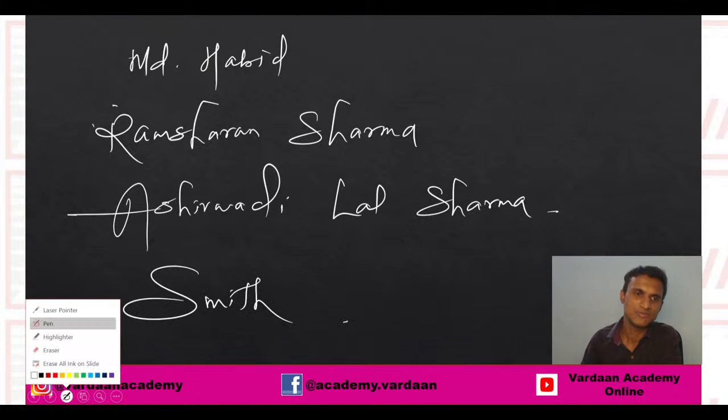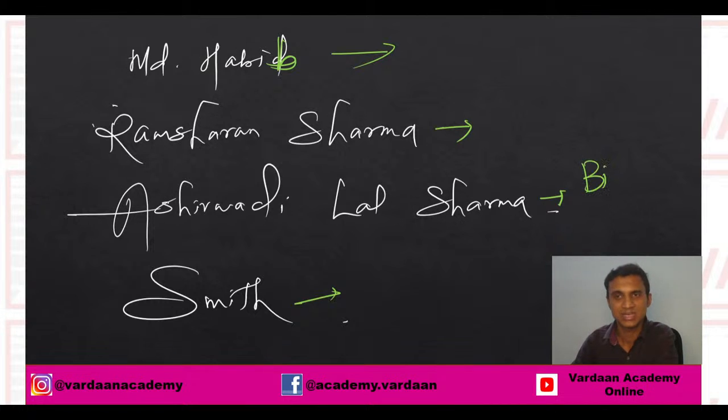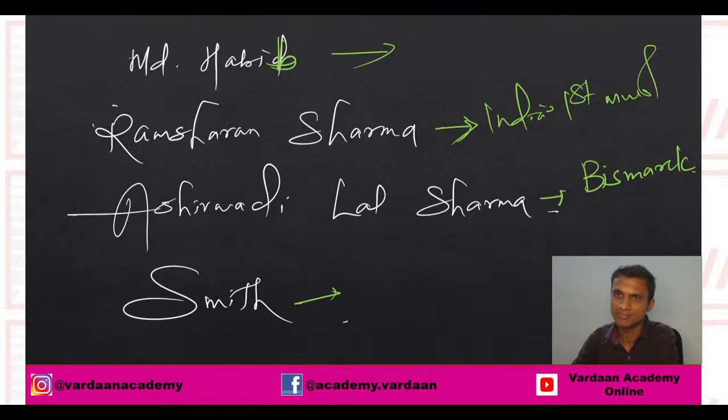Now, if you see very clearly, Muhammad Habib, Ram Sharan Sharma, Ashirwadi Lal Sharma, and Smith. See, Ashirwadi Lal Sharma, remember Bismarck. He calls him India's Bismarck. Ram Sharan Sharma, he calls him India's first Muslim emperor. Okay. Remember this point.